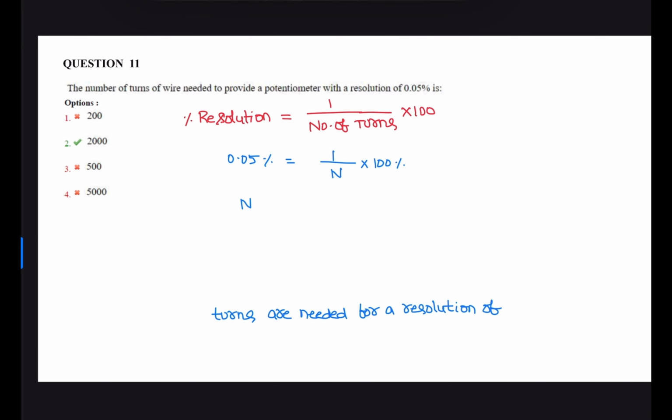Therefore number of turns is equal to 100 by 0.05. Its value is 2000. So 2000 turns are required. 2000 coil turns are required to provide a resolution of 0.05 percentage. Correct option 2.